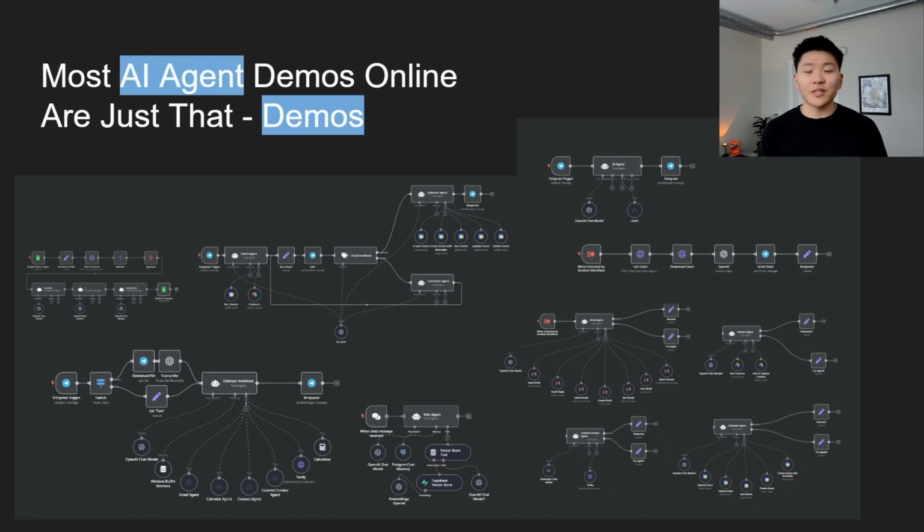And besides that, a lot of this is meant to be within a testing environment. But if you push it into production and you expose it to all the different edge cases and tons of different users, things are going to come through differently and the automation is going to break.